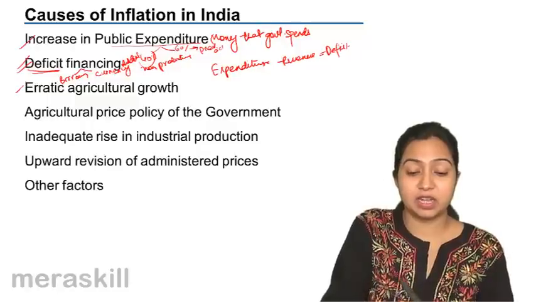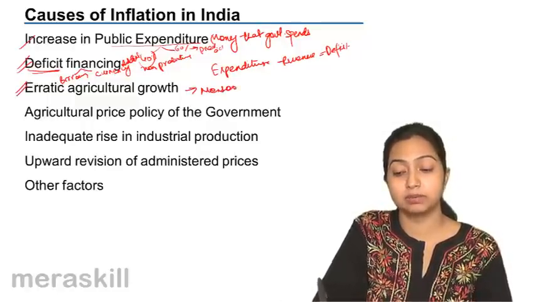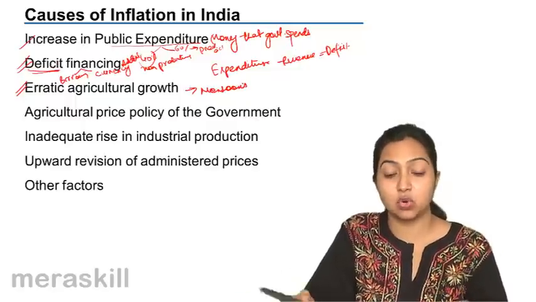Now, erratic agriculture growth is another reason. We are dependent on monsoons. When the monsoons are good, prices are controlled. When the monsoons are not good, prices go up.